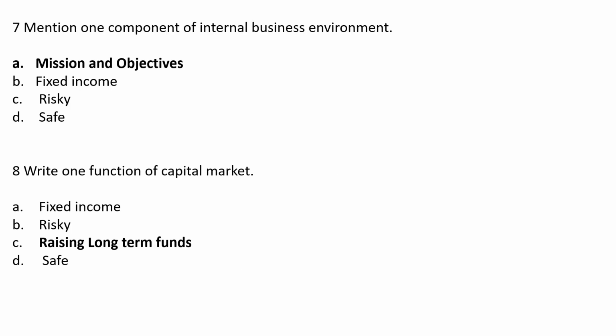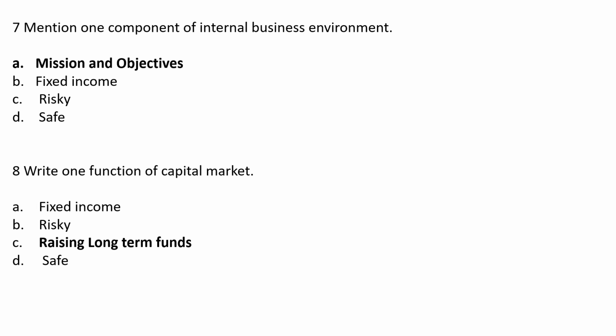Mention one component of internal business environment. Option A mission and objective, option B fixed income, option C risk, option D safe. The correct answer is option A mission and objective. The one component of internal business environment is mission and objective.